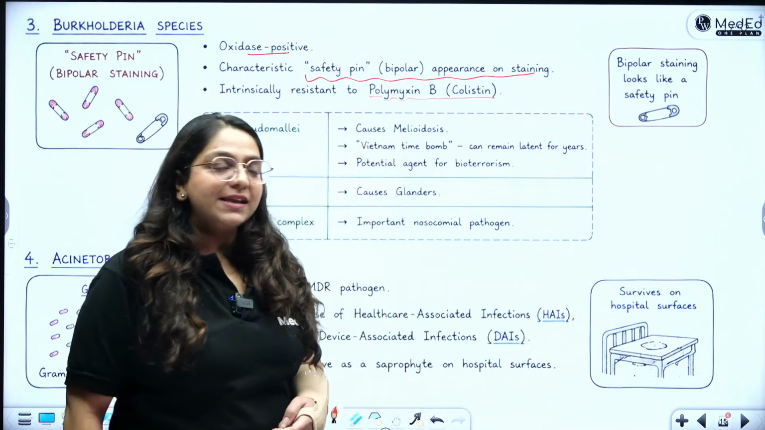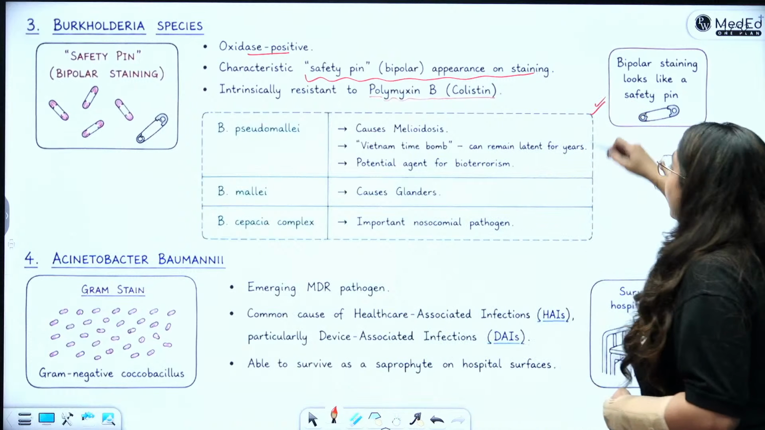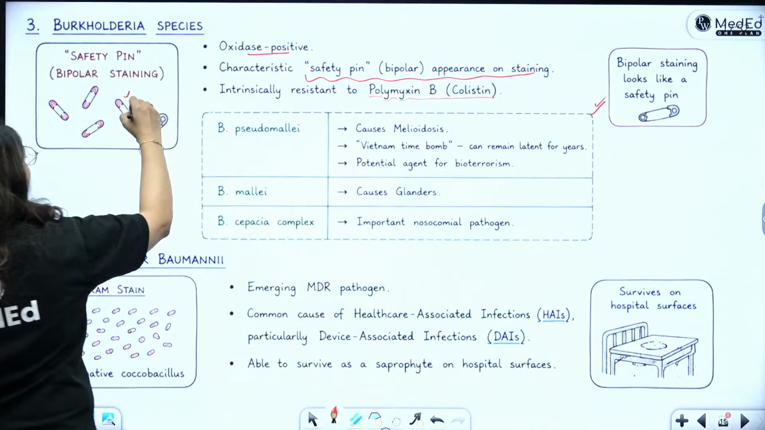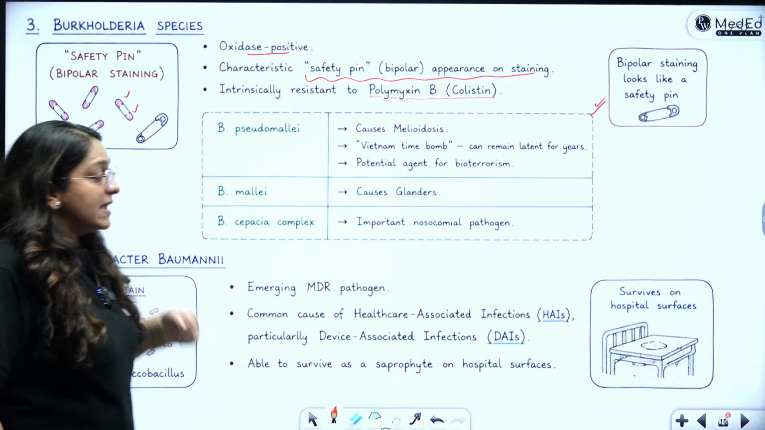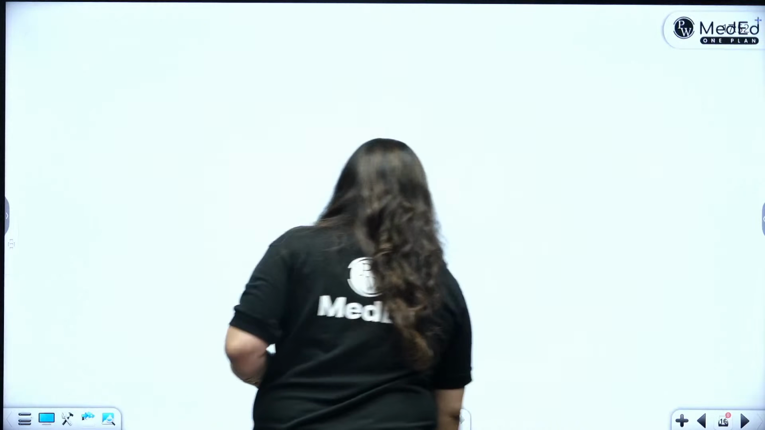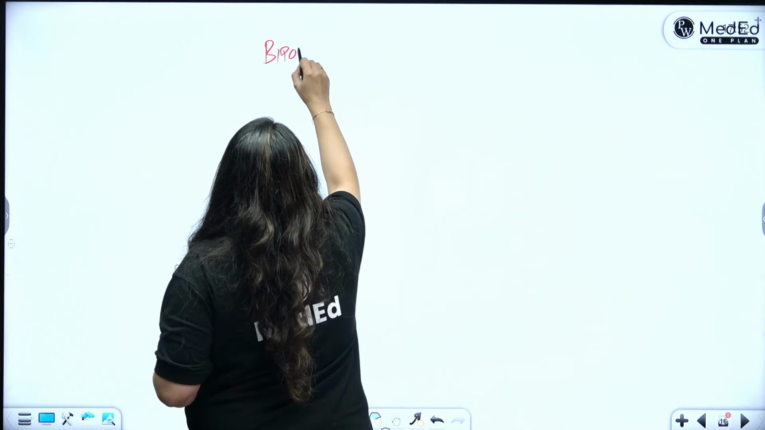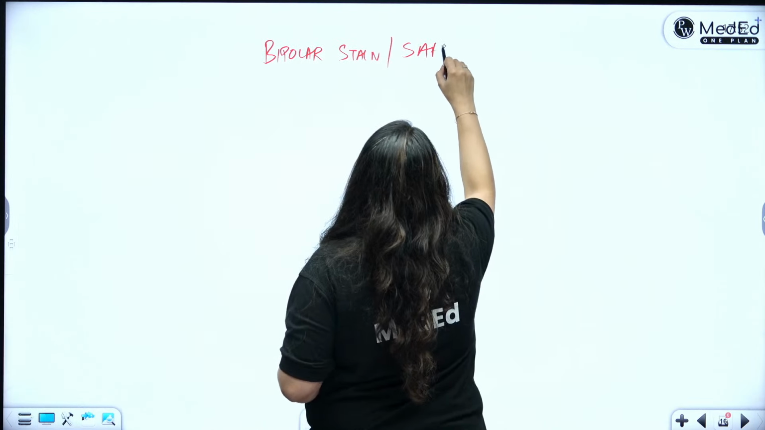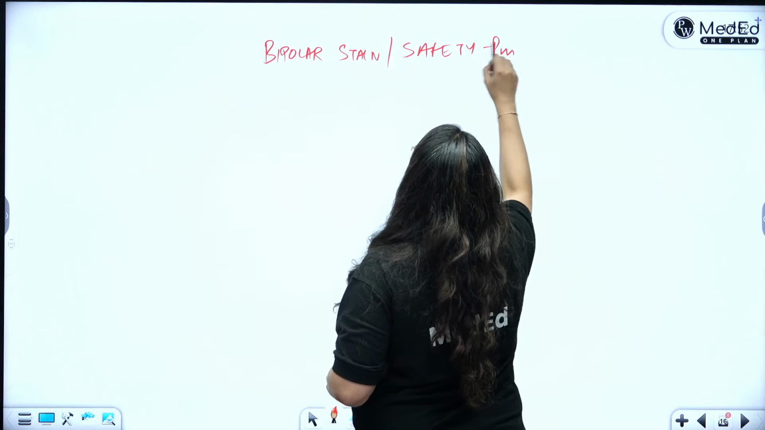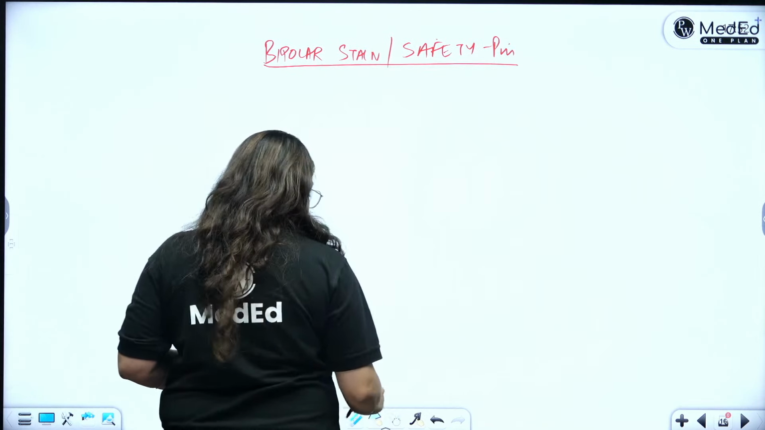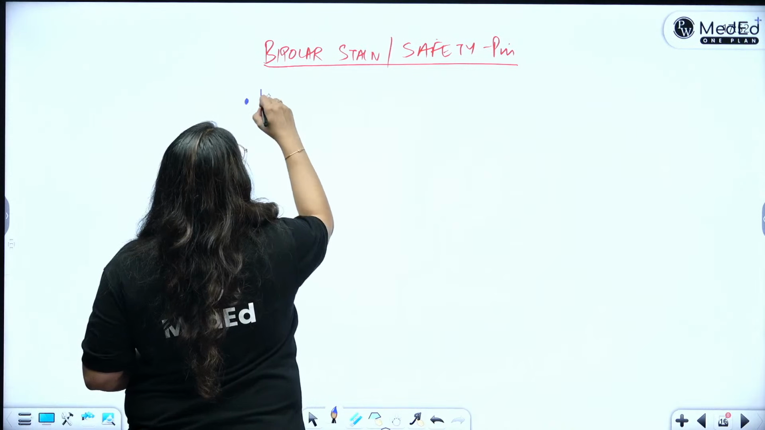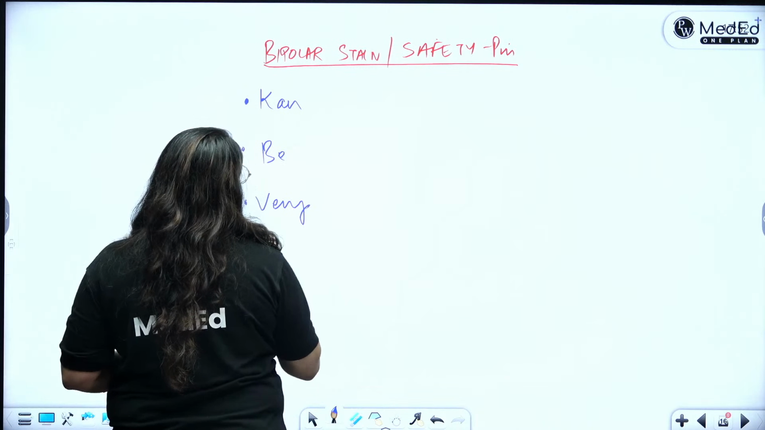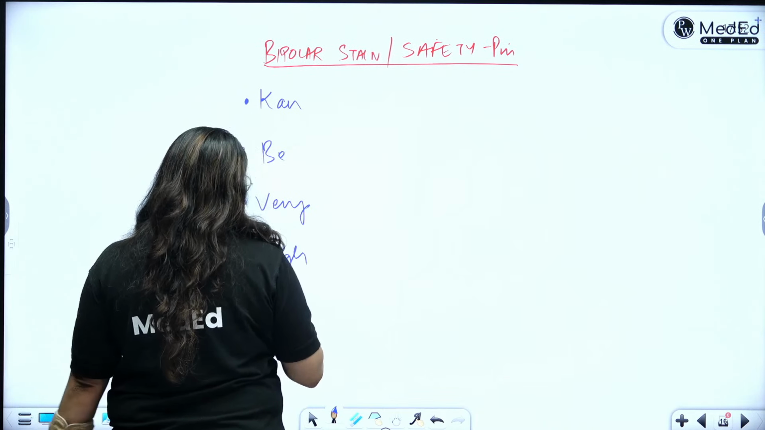What is the mnemonic, guys? My students will know the mnemonic for bipolar staining or safety pin appearance. You see how this bacteria has only taken the stain on the 2 ends. So that is why it's giving me the safety pin appearance. So what is our mnemonic for the bipolar stain or the safety pin appearance? My students can write it in the chat box actually. This can be very high yield for your exams.